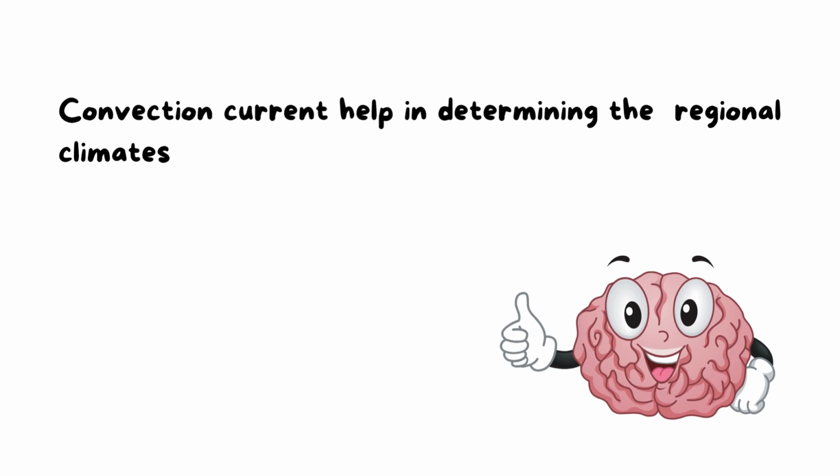If there is a place or area that has more heat, warm air rises up and cold air replaces it, and we will know that this place is a very hot region. This is, for example, the relation between the convection currents and the regional climate.